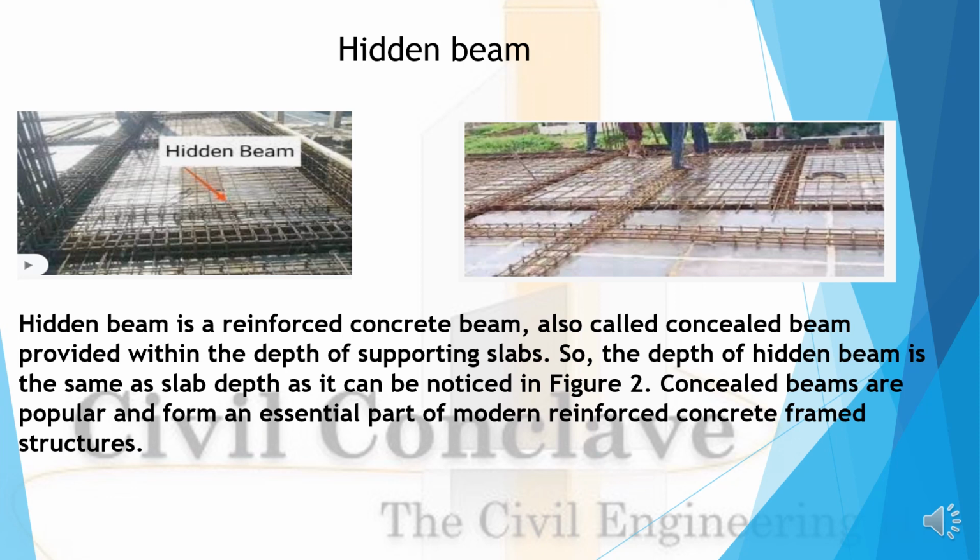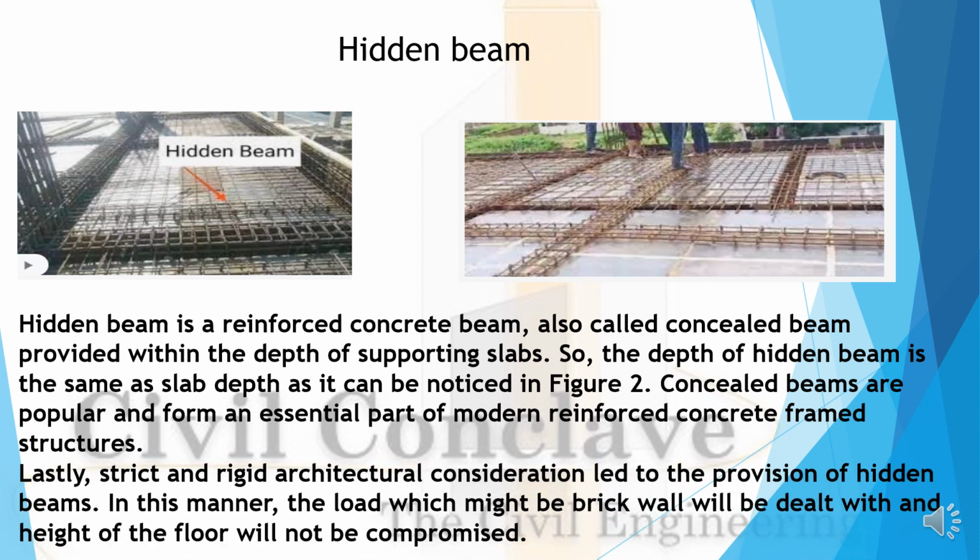Concealed beams are popular and form an essential part of modern reinforced concrete structures. Lastly, strict and rigid architectural considerations led to the provision of hidden beams. In this manner, the load from a brick wall will be dealt with and the height of the floor will not be compromised.